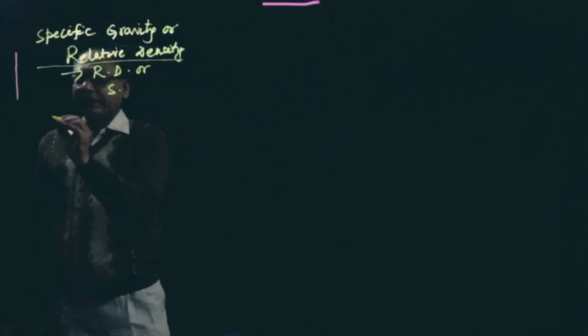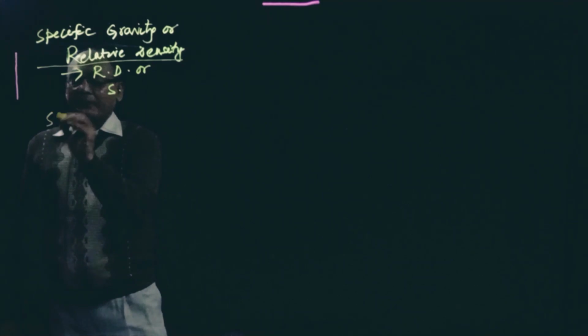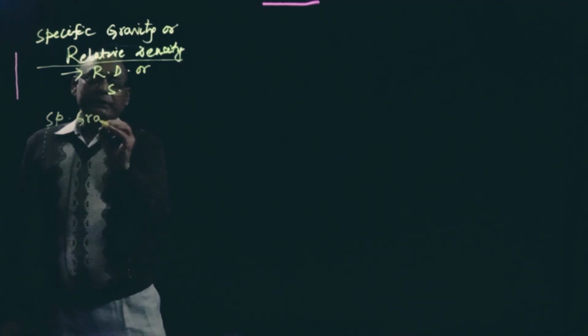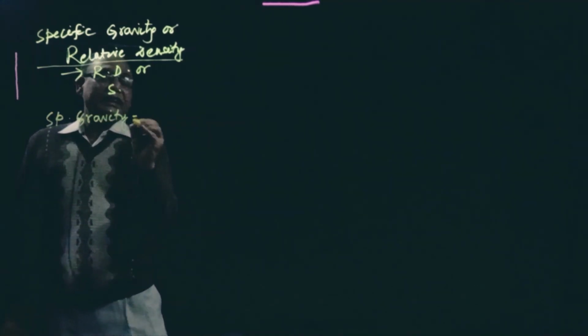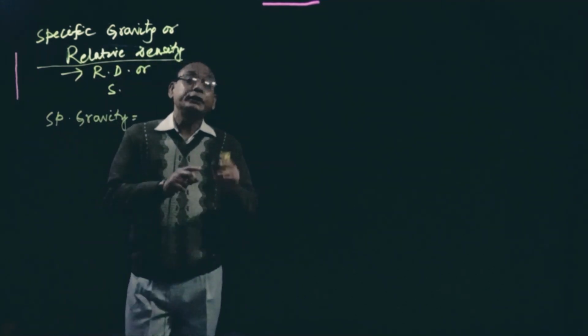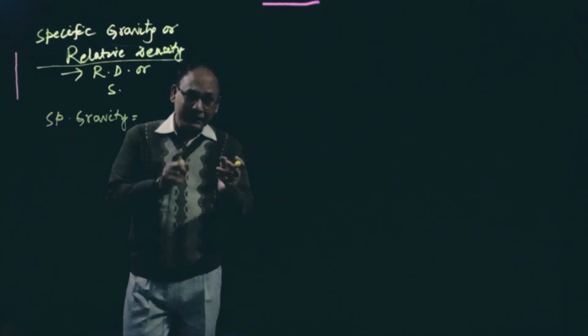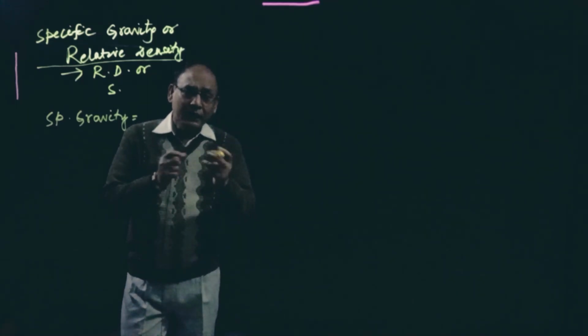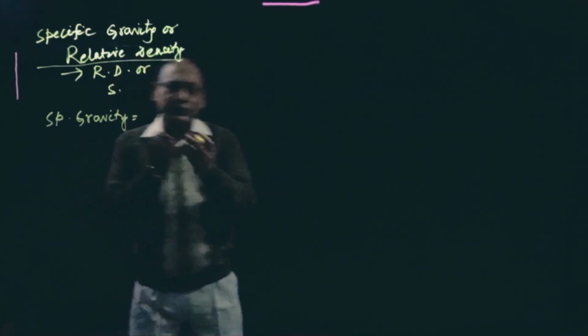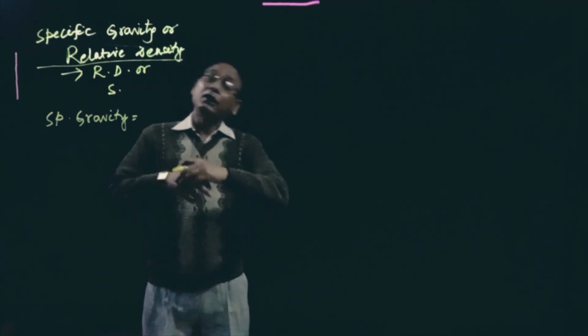A specific gravity is defined as the ratio of the particular fluid to the standard fluid, and we can write it in both mass density terms and weight density terms.